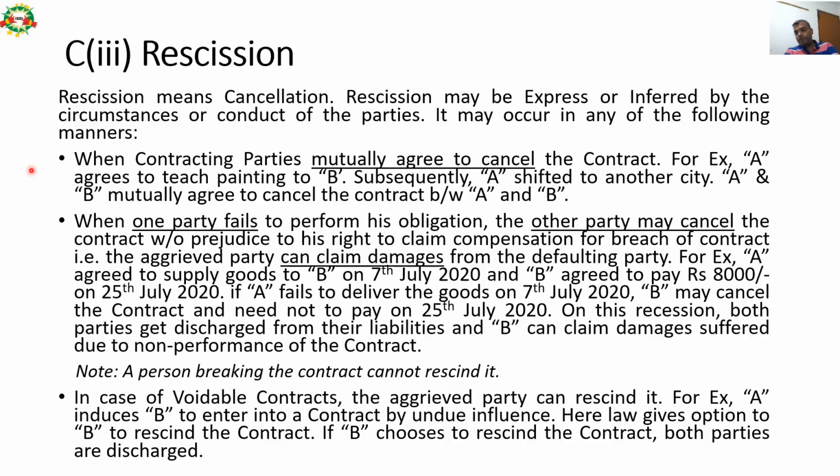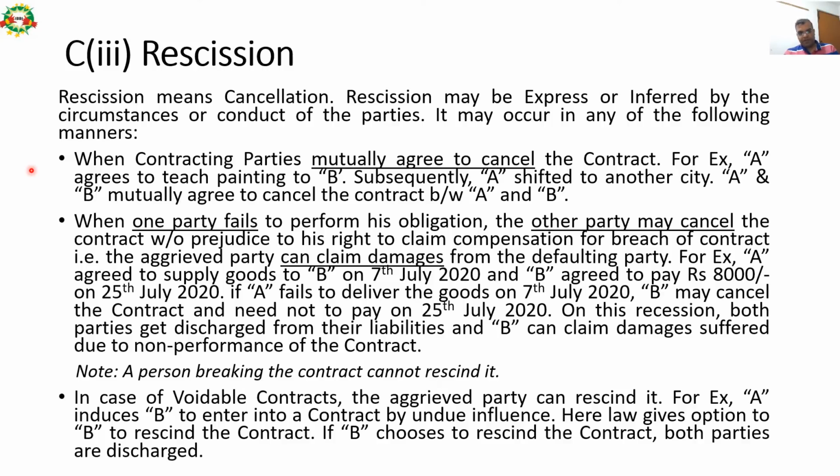When one party fails to perform his obligation, the other party may cancel the contract without prejudice to his right to claim compensation for breach of contract. That is, the aggrieved party can claim damages from the defaulting party. For example, A agreed to supply goods to B on 7th July 2020 and B agreed to pay ₹8,000 on 25th July 2020. If A fails to deliver the goods on 9th July 2020, B may cancel the contract and need not pay on 25th July. So on this rescission, both parties get discharged from their liability and B can claim damages suffered due to non-performance of the contract by Mr. A.